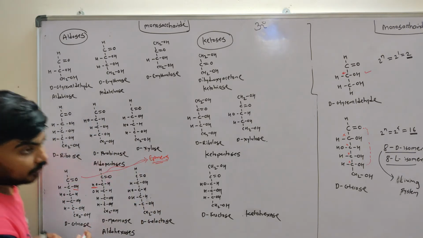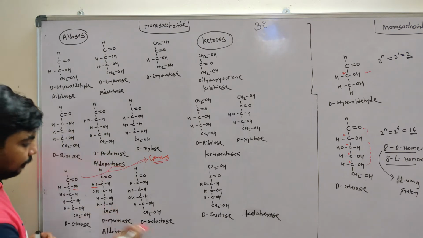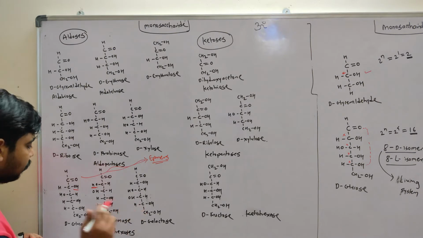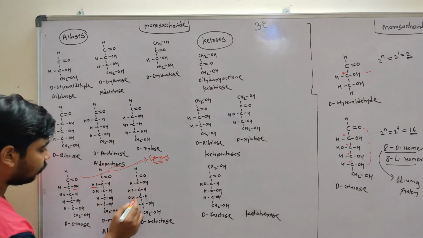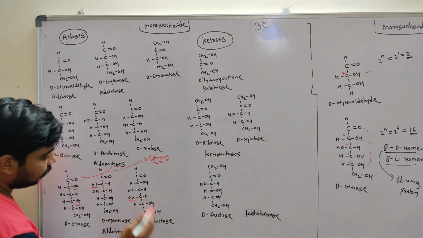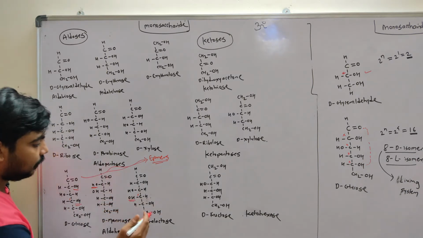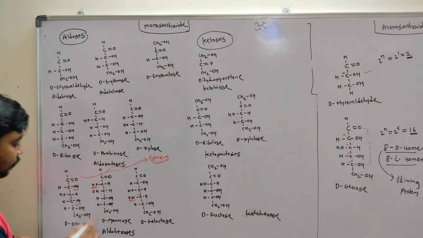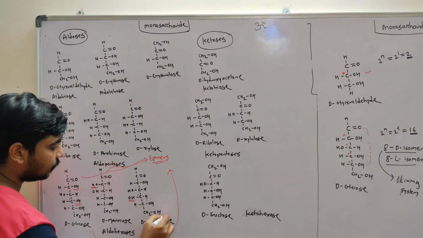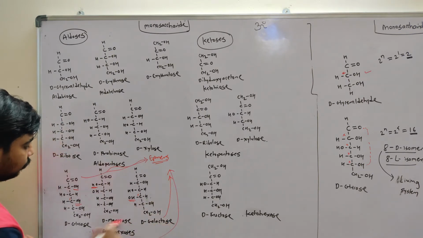So mannose is the epimer of glucose. Same as glucose and galactose, here there is only one structural difference, on carbon number 4. On carbon number 4 in glucose, OH is on the right side, and OH in galactose is on the left side. So these are also epimers. The galactose is an epimer of glucose.